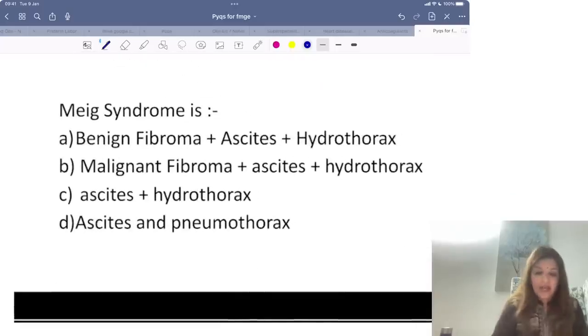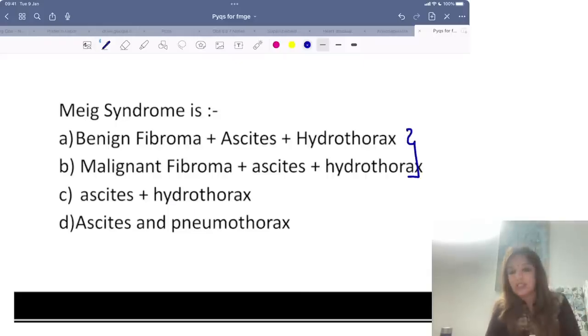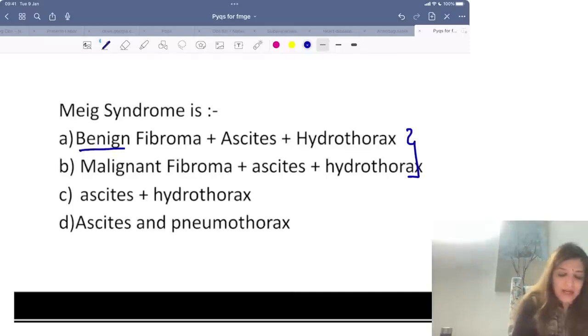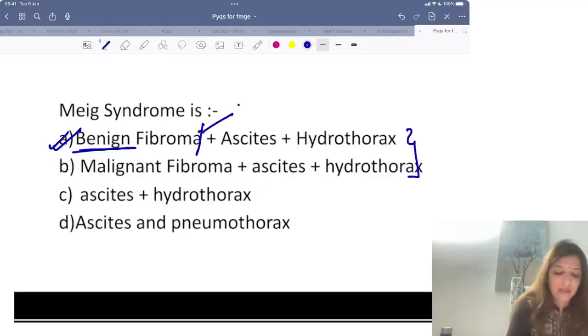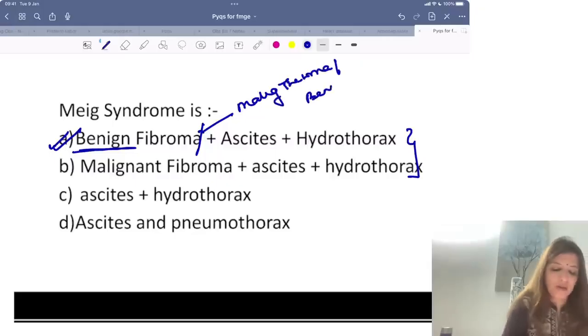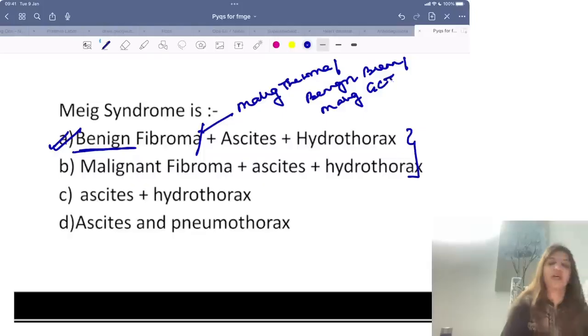Now look over here. Meigs syndrome is, as I told you, a fibroma or a Brenner's tumor or a granulosa cell tumor or a thecoma along with ascites and hydrothorax. Now there are 2 options for fibroma, benign and malignant. Fibroma is always a benign tumor. So the answer is benign fibroma plus ascites plus hydrothorax, right? Instead of benign fibroma, it could have been malignant thecoma, it could have been benign Brenner's tumor, or it could have been malignant granulosa cell tumor.